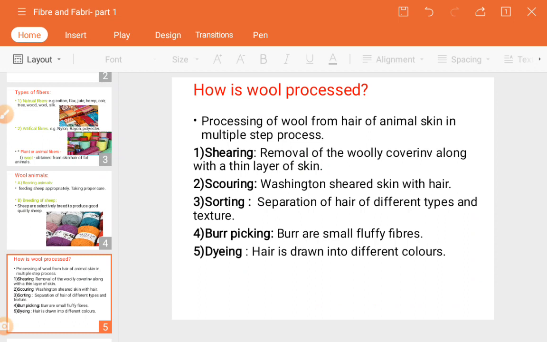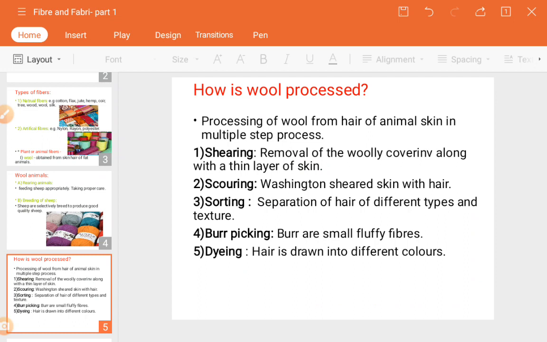Mostly shearing is done only during the summer season. Why the summer season? Because there will be heat in summer. If you remove it in winter or the rainy season, obviously they will get cold and suffer from different diseases, which is harmful for us and for them also. So that's why the shearing or removal of the hair of the sheep is done only in the summer days.